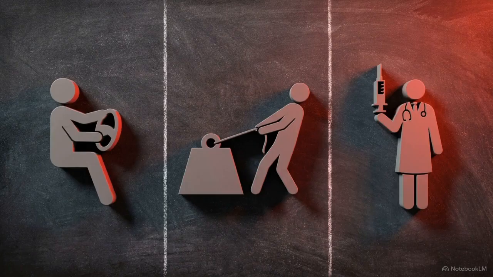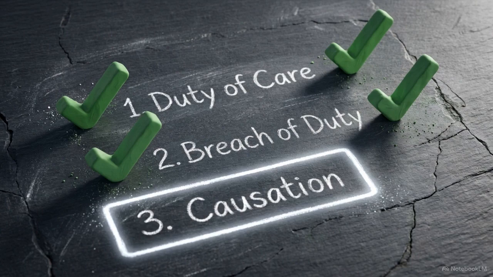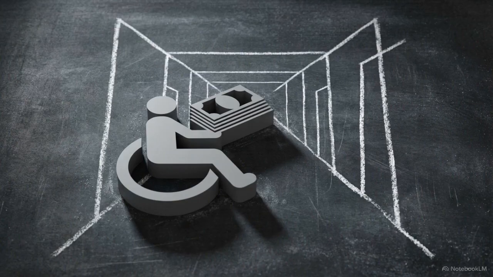We have a claimant with multiple injuries and 3 separate parties who acted carelessly. To resolve this, we must isolate exactly which party is financially responsible for which specific harm. Proving these parties owed a duty of care and breached it is only the first step. Without successfully mapping a definitive chain of causation through this chaos, the claimant recovers nothing.